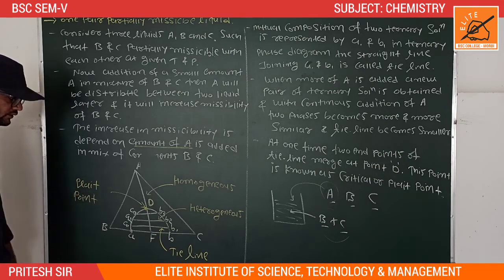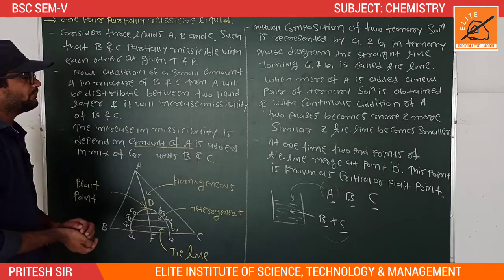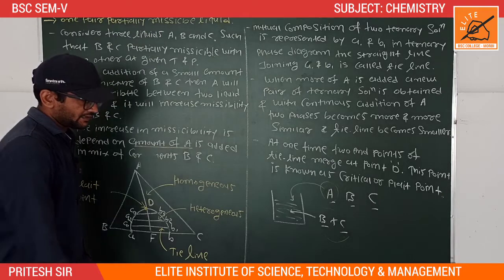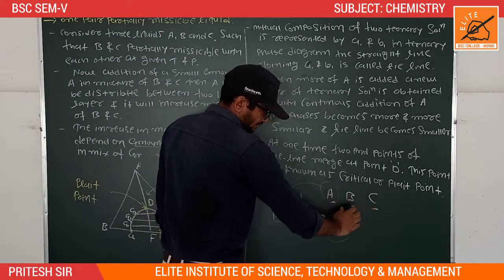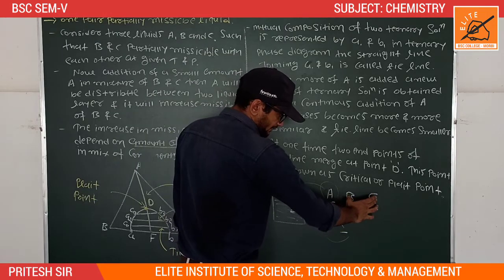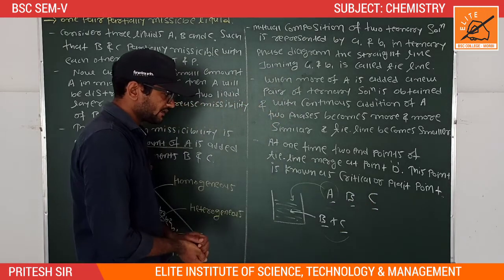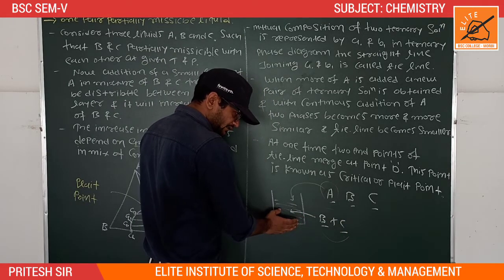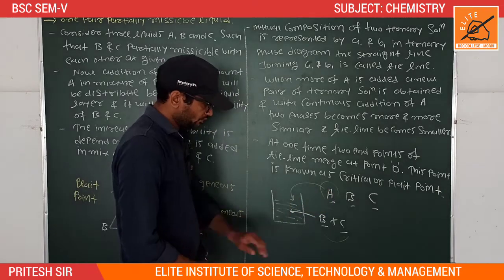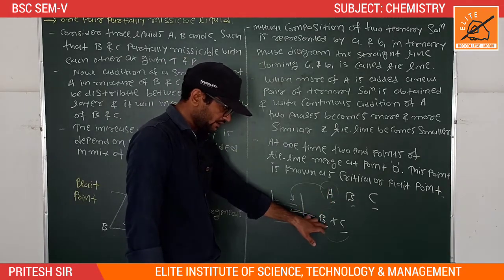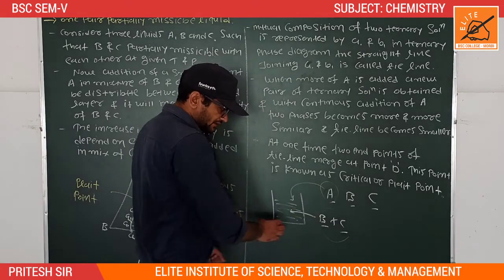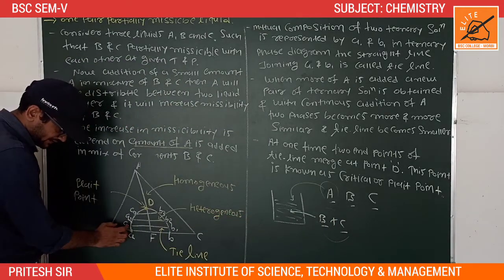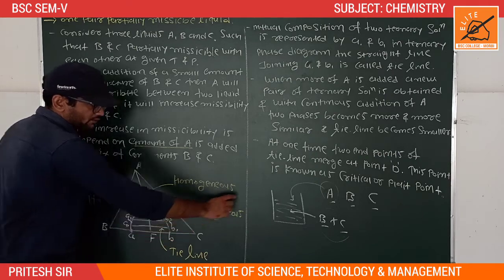Two endpoints of the tie line merge at point D, and this point is known as the critical or plait point. So the first one is type 1 of partially miscible liquids, a one-phase system. Consider three liquids, A, B and C, in which B and C are partially miscible with each other. Now adding a small amount of A, it is distributed in the mixture of B and C. At that time the miscibility power of B and C increases, and it is denoted by a tie line. A1 and B1 indicate when a small amount of A is added.